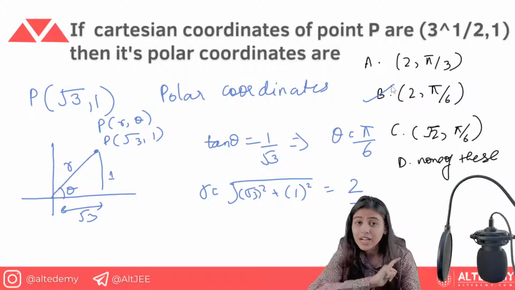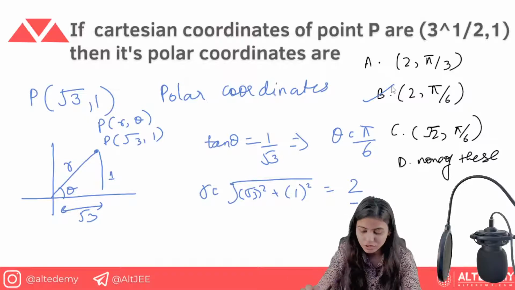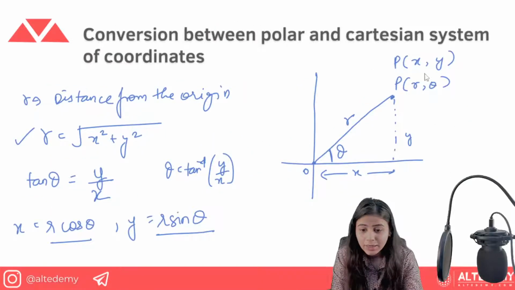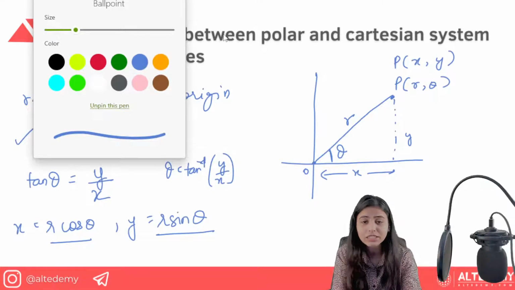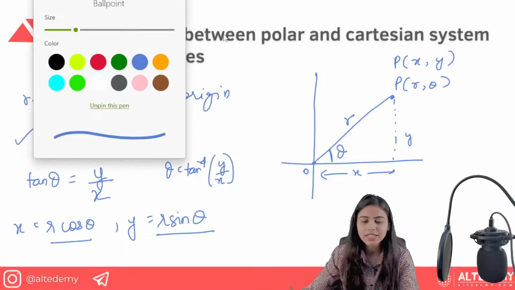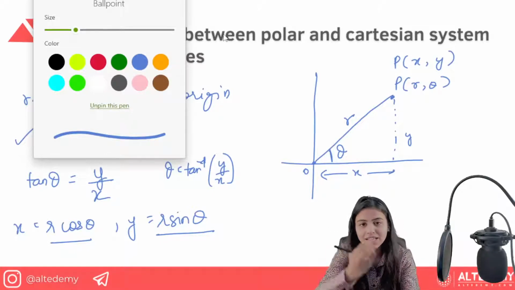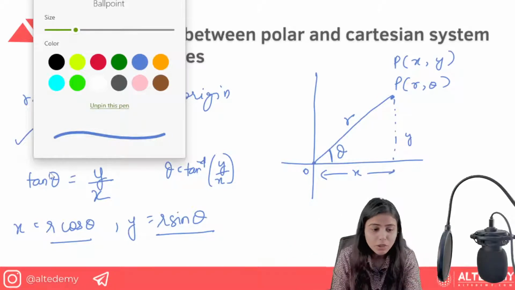You cannot write it like r cos theta, r sin theta. This is not the polar coordinate. This is the conversion. The polar coordinate is P of r comma theta. I know most of you think that x comma y is the Cartesian system point, and r cos theta, r sin theta is the polar system point. No, it is the conversion thing. It is just used to tell you how x and y are related to polar coordinates. But what is actually the polar coordinate point?